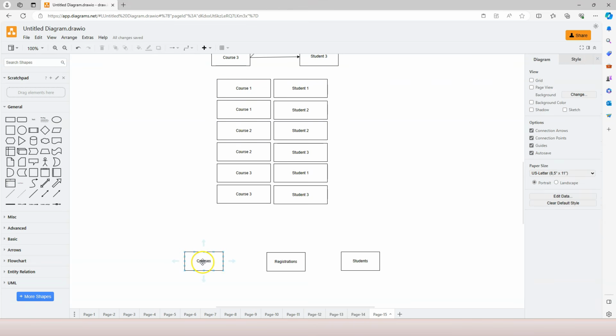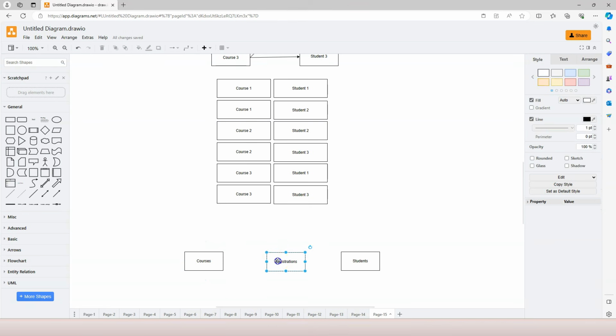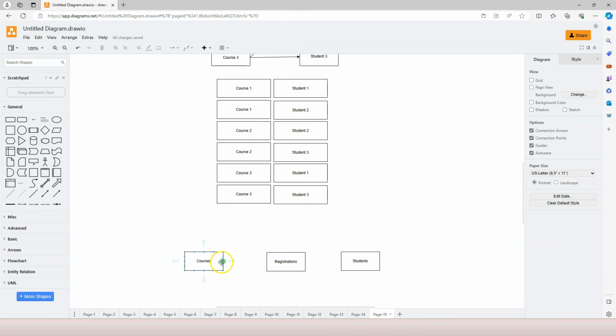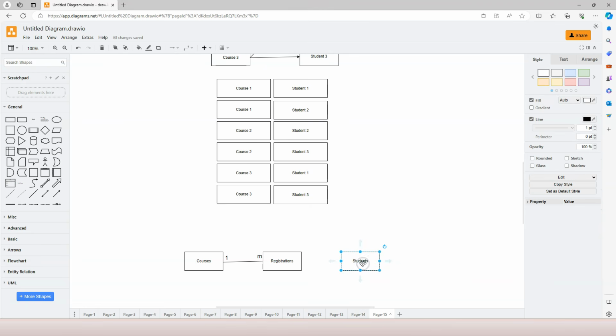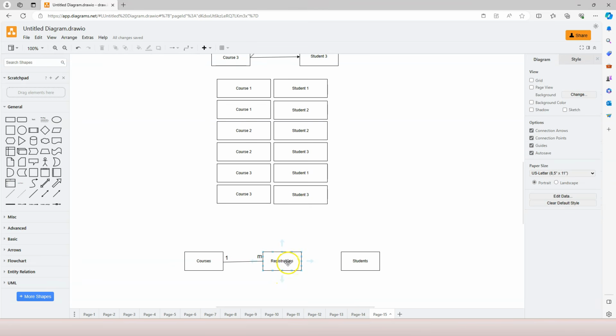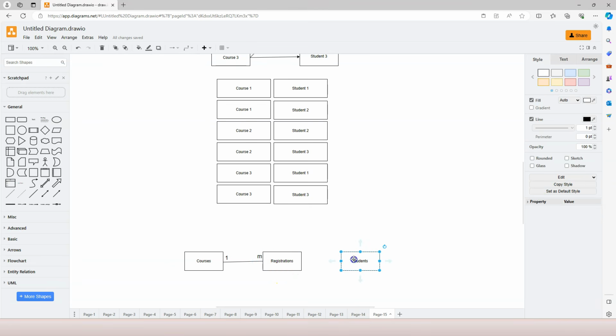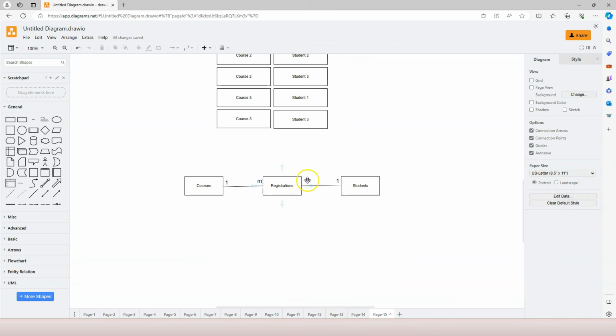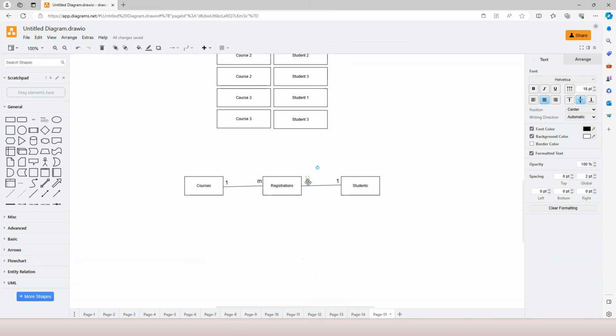Therefore, from courses table to the registration table, it's a one-to-many relationship. And same thing here, one student can appear in the registration table for multiple times, but one student can only appear in the student table for once. So therefore, this is also a one-to-many relationship from the right-hand side to the left-hand side. But this time we use letter N here instead of letter M.